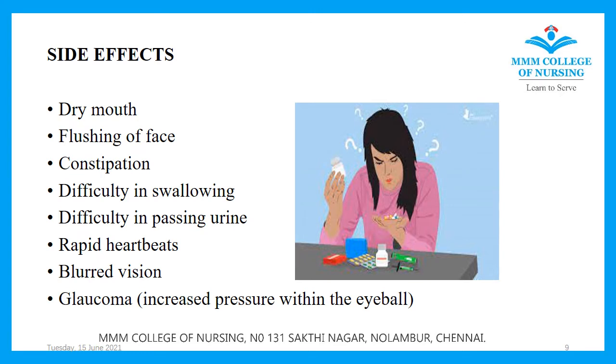So let's see the side effects of epidosin. Every drug has its side effects. In case of epidosin, there is chance for dry mouth, flushing of face, constipation, difficulty in swallowing, difficulty in passing urine, rapid heartbeat, blurred vision, glaucoma. Glaucoma, as we have seen already, is increased pressure within the eyeball, so the nerve will be affected here. So these are some of the side effects associated with epidosin.